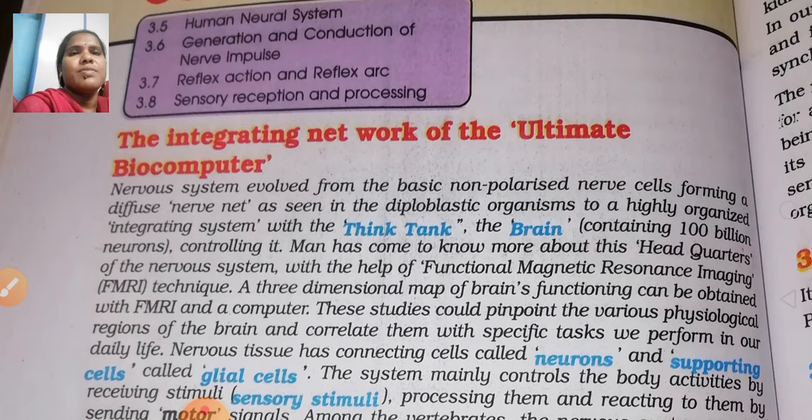The nervous system evolved from the basic non-polarized nerve cells forming a diffuse nerve net, as seen in diploblastic organisms, to a highly organized integrating system within the think tank. The brain is also called the think tank, because it receives so many impulses and gives signals to all parts of the body.